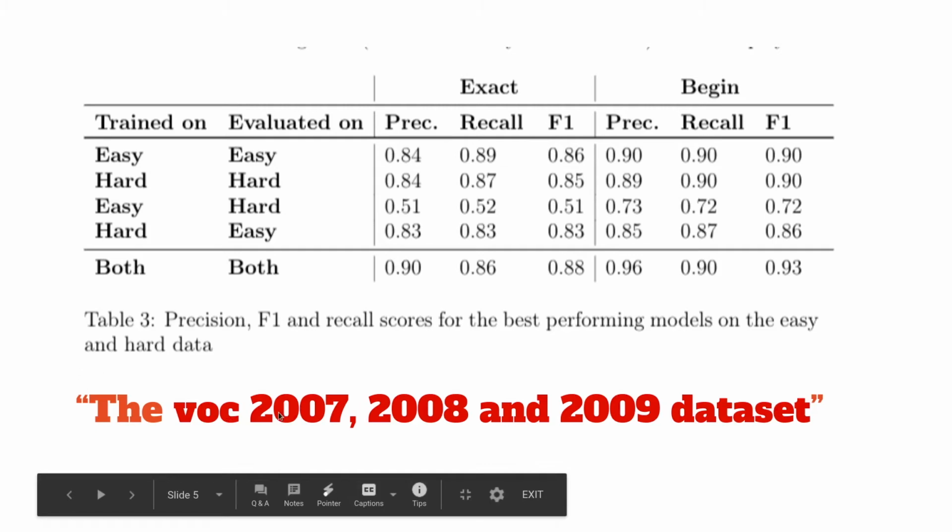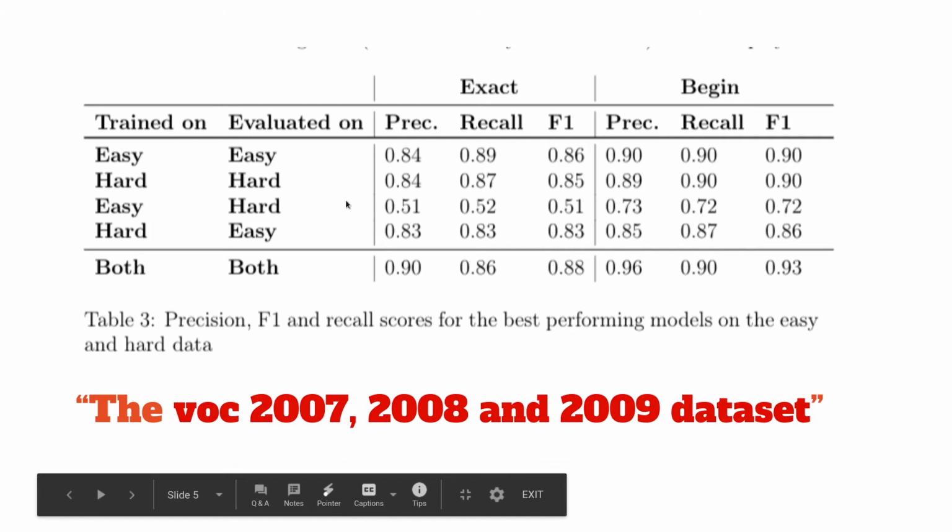Here the VOC 2007 dataset, VOC 2008 dataset, and the VOC 2009 dataset are mentioned. However, not only is this an example of a summation, so we're mentioning three datasets in a very short span of time, but it's also an ellipsis, where no single element of the summation contains enough information to really understand what's being referred to. It's only when we read the full sentence that we see that the VOC 2007 dataset is being mentioned, the VOC 2008 dataset, and the VOC 2009 dataset.